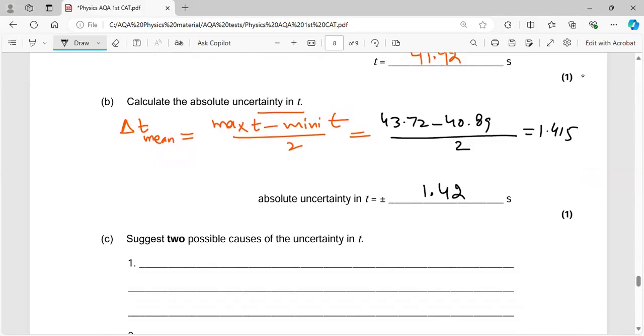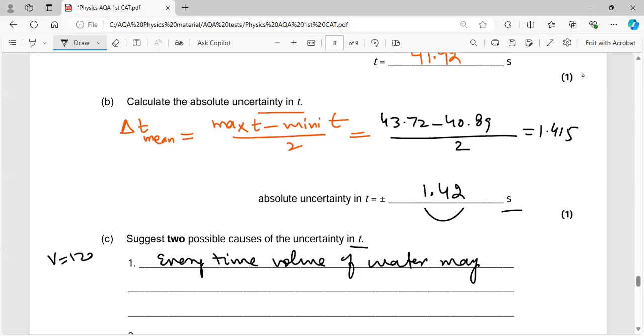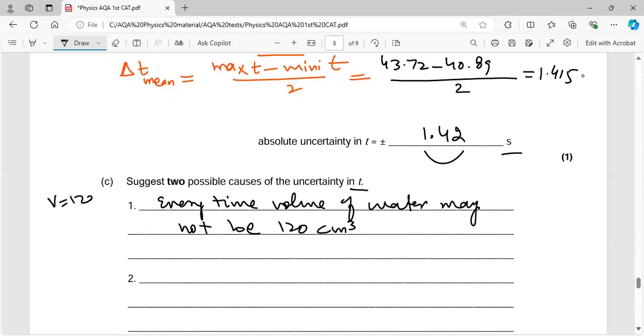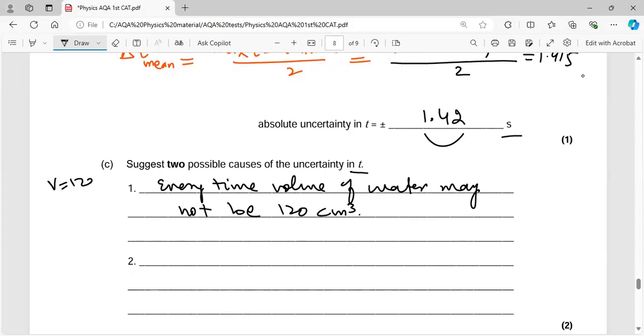That is fine. So now, just 2 possible causes of uncertainty in T. Okay, this is a big uncertainty, 1.42 seconds. So the first reason is, because every time they have to measure out the volume of 120, we can say that every time the volume of water may not be 120 cm cube. It can be more than that, it can be less than that. That's why they take different times.